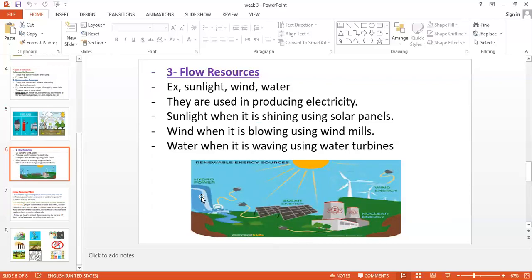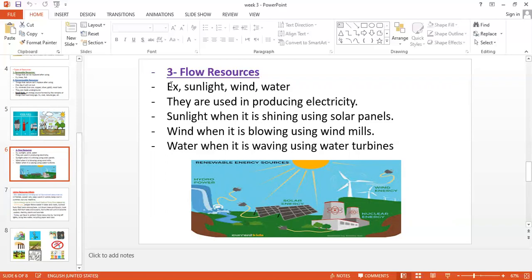What else? Inside oceans and seas, there are water turbines. These water turbines, guys, use the movement of the waves to produce electricity. So now, sunlight, wind, and water are considered flow resources. We use flow resources to produce electricity: the sunlight with the solar panels, the wind by the windmills, and the water by the water turbines.